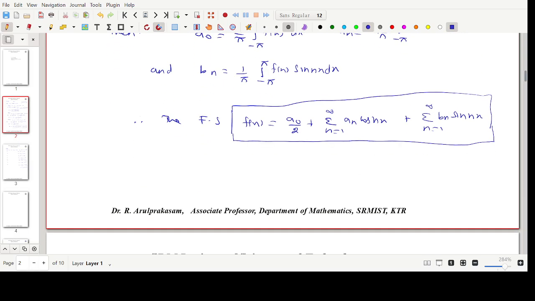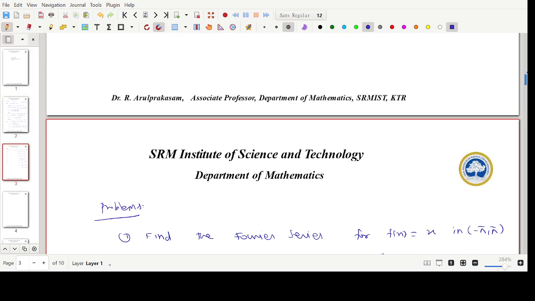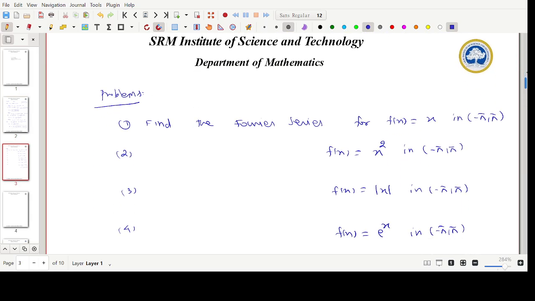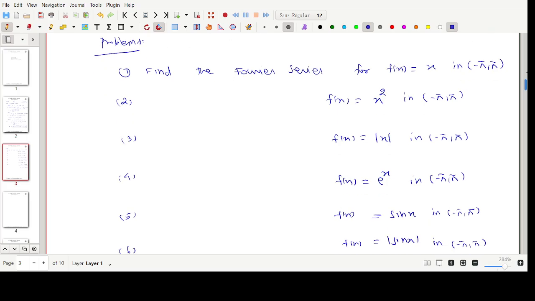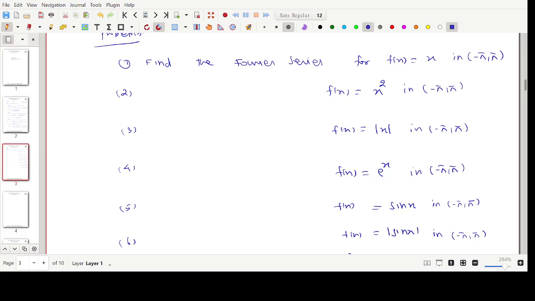Now I'm going to discuss some standard functions defined in the interval minus pi to plus pi and how to find the Fourier series coefficients. Suppose we find the Fourier series for the function f of x equals x in the interval minus pi to plus pi. Easily we can understand that the given function is an odd function. How can we classify whether it is odd or even? Suppose f of minus x equals minus f of x, it is an odd function.